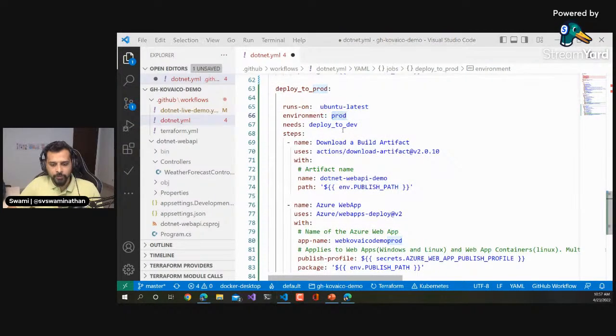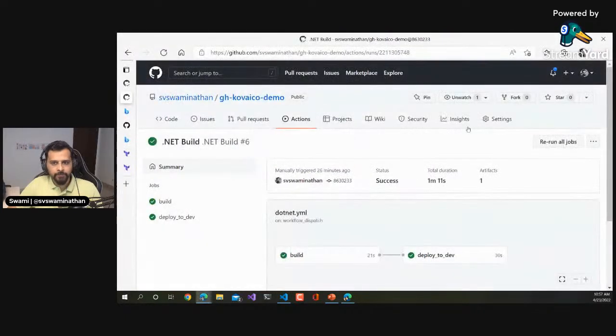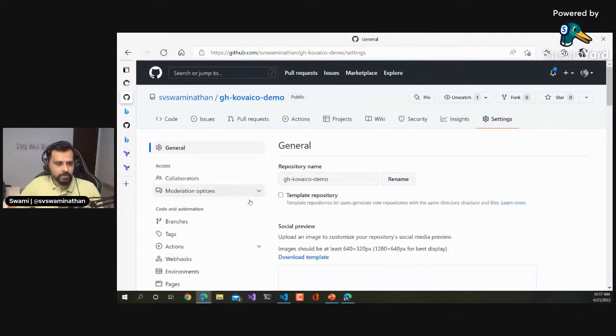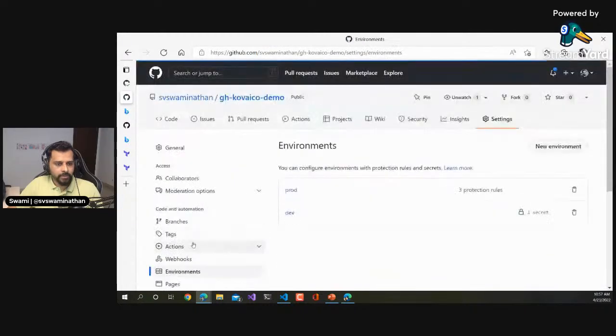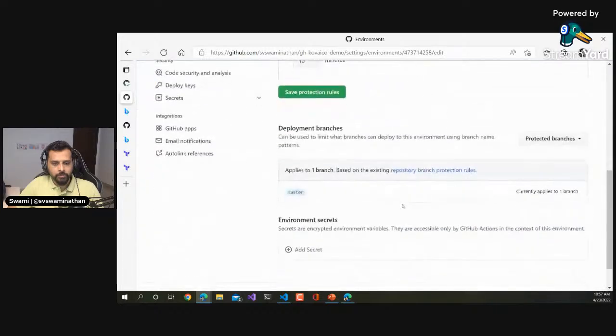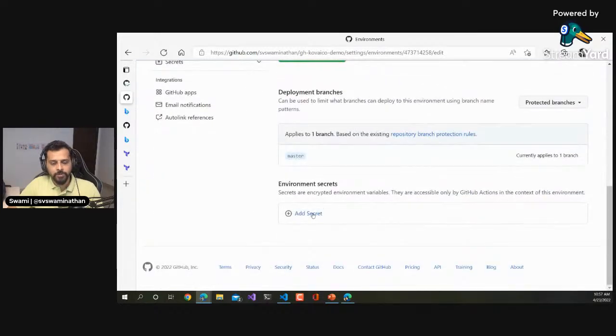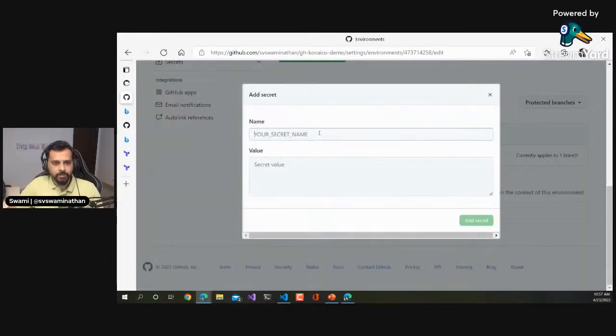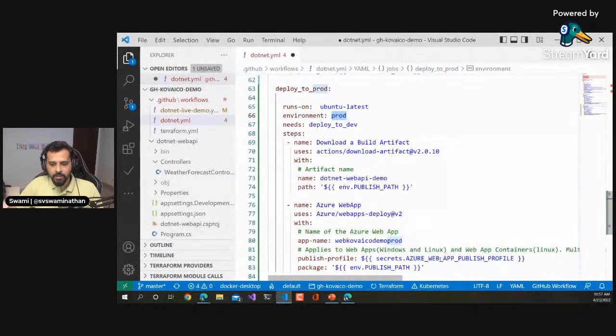But if you go back there, do we have a secret available there? I doubt it, right? We have not really set up the secrets there. You go to environments and go to prod. We have these rules, but there is nothing called secrets here, right? So then we need to add a secret. And what is the secret name that we would need to add? Is that Azure Web App Published Profile.